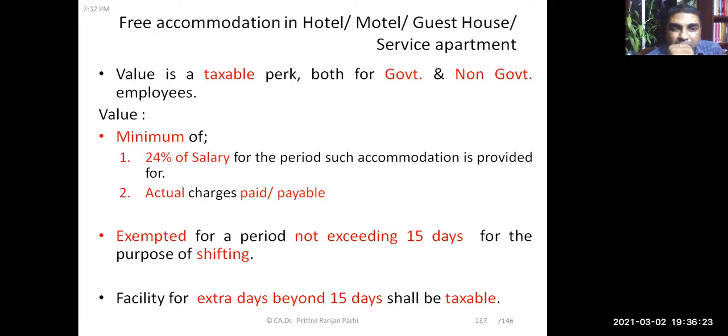However, these facilities are exempted for a period not exceeding 15 days for the purpose of shifting. Let us say an employee shifted from one place to another place, and at the new place he has been provided accommodation in a hotel, motel, guest house, service apartment, etc. So for 15 days, this kind of perquisite shall be treated as exempt. But if the facility is extended beyond 15 days, then it will be taxable. Okay.